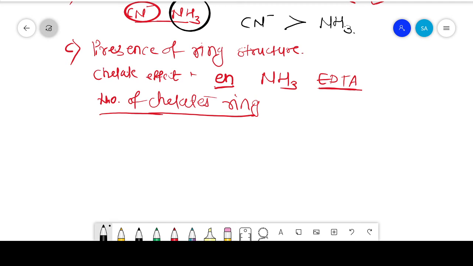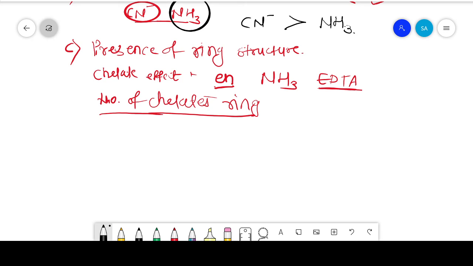That means a large number of rings form more stable complexes. For example, ammonia as a ligand: no chelate rings are formed in the complexes. When it attaches to the central metal ion, there is no ring formation.